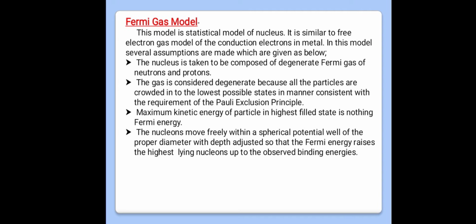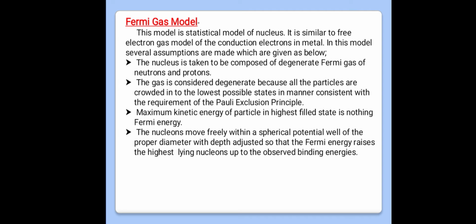The Fermi gas means the protons and neutrons are moving in the nucleus without interacting with each other.